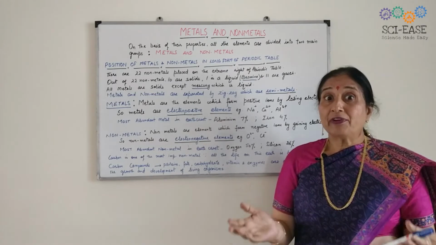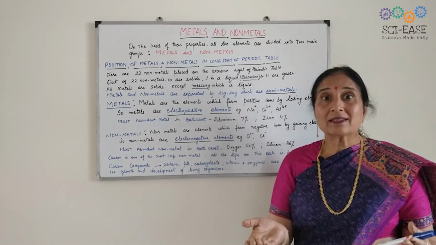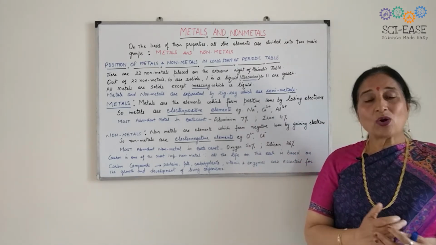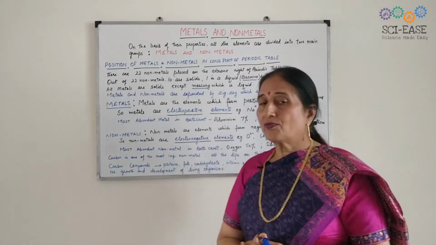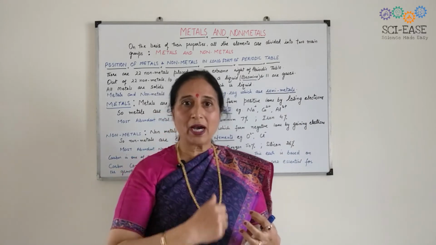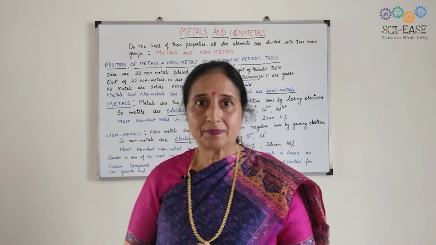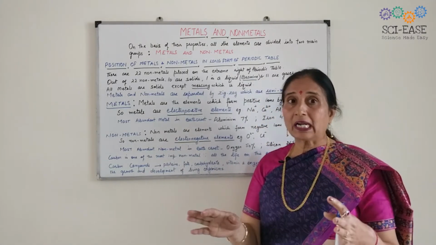They are in fact very important for the existence of life. Oxygen, you know, is very, very important. We respire by taking oxygen. Without oxygen, we can't live for a second.